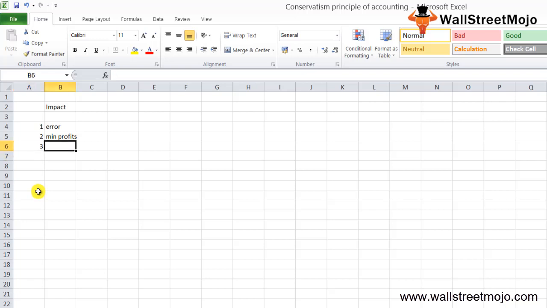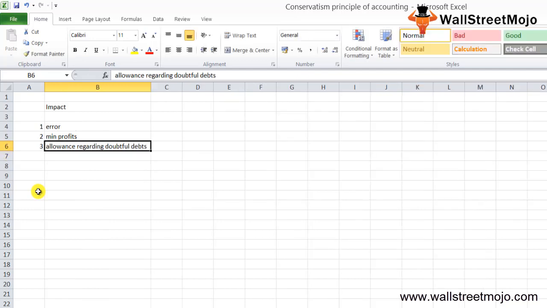Third, while doing an estimate for allowance regarding doubtful accounts, casualty losses or other unknown future events, one should always err on the side of conservatism. I'll just write over here allowance regarding doubtful debts.